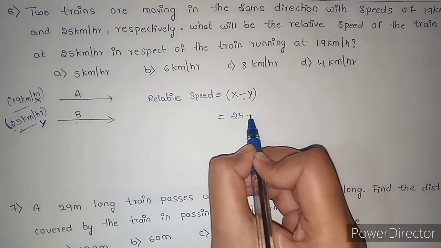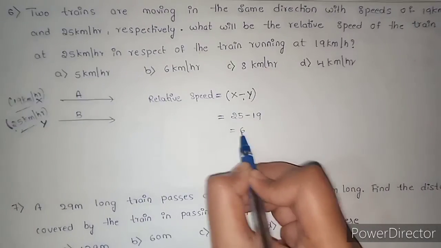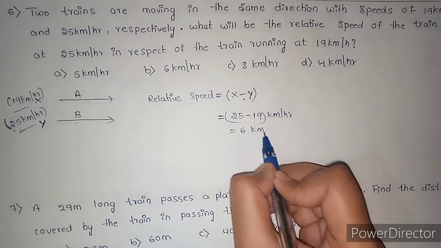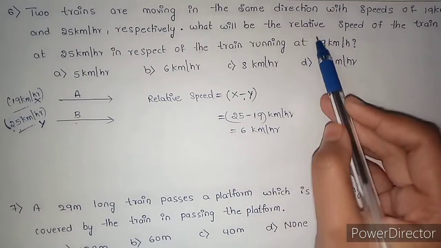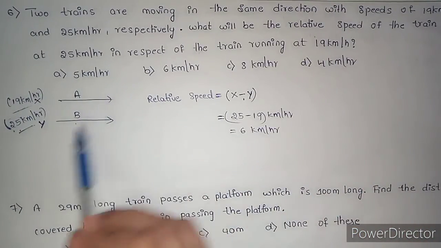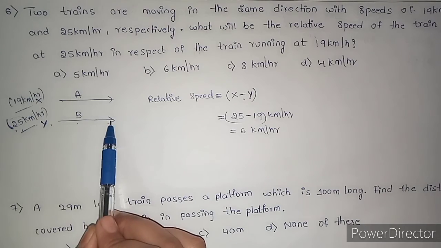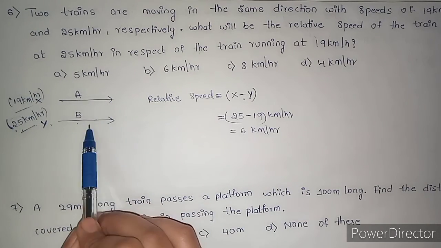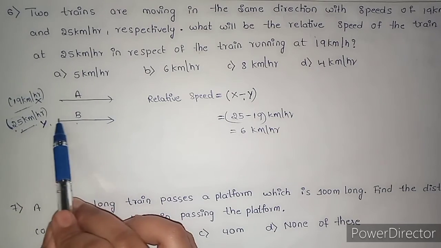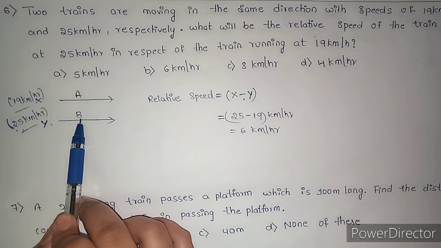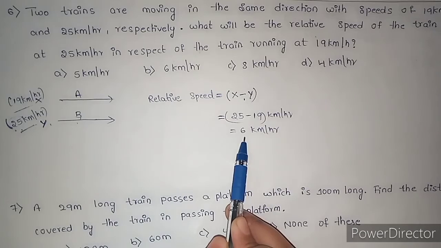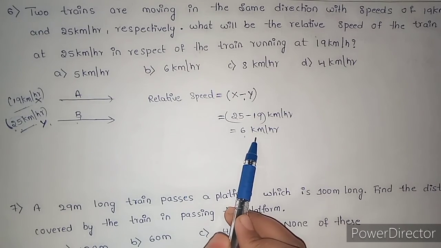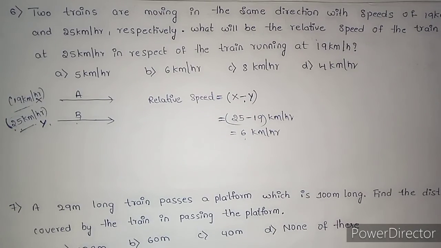Relative speed is 25 minus 19, that is 6 km per hour. Both are moving in the same direction, so the relative speed is the difference of their speeds, that is 6 km per hour.